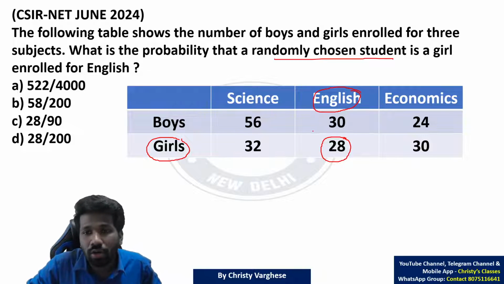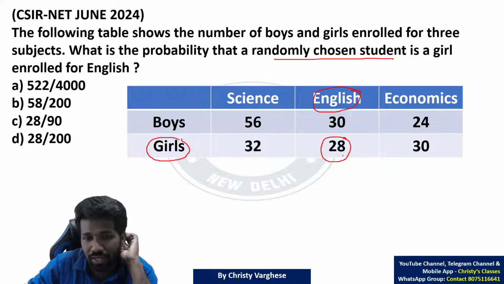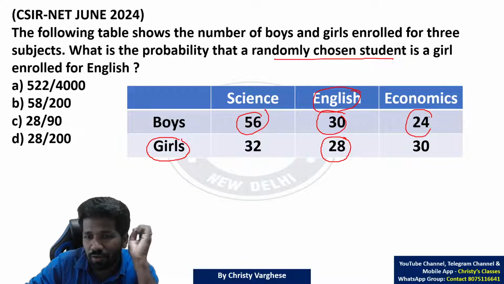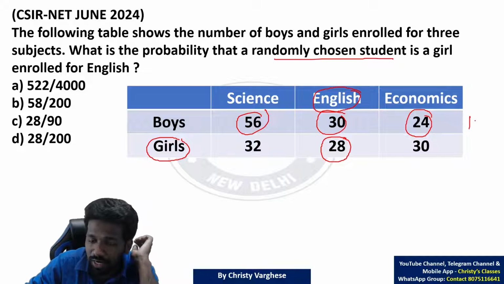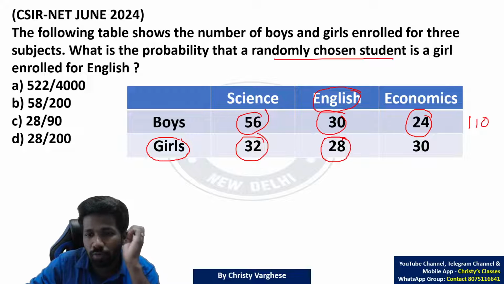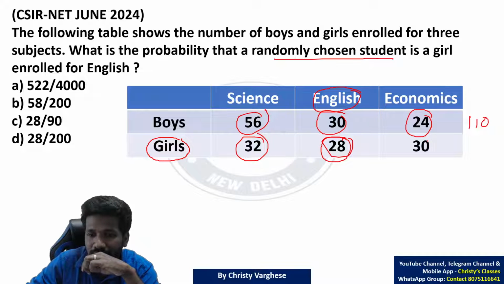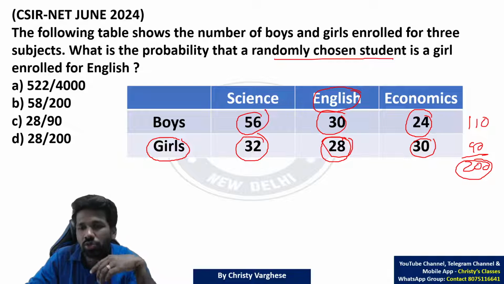Girls who enrolled in English is 28. Out of the total, how many students? Total students, boys how many? 56 plus 30 plus 24. Total how much? 56 plus 24 is 80, plus 30 is 110. And girls how many? 32 plus 28 plus 30. How much is that? 60 plus 30, 90. So total 200 students are there.